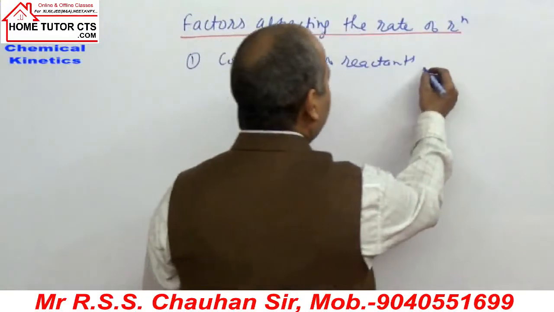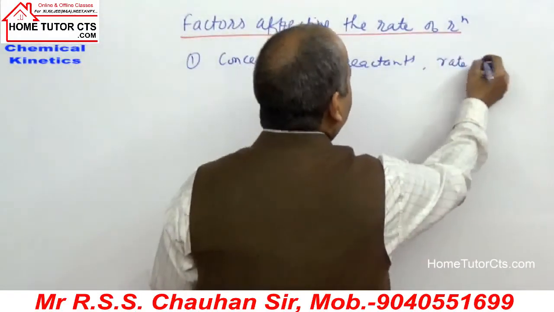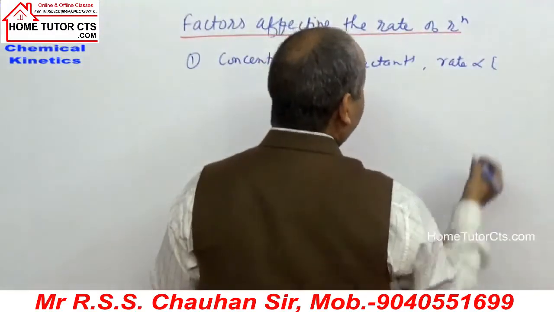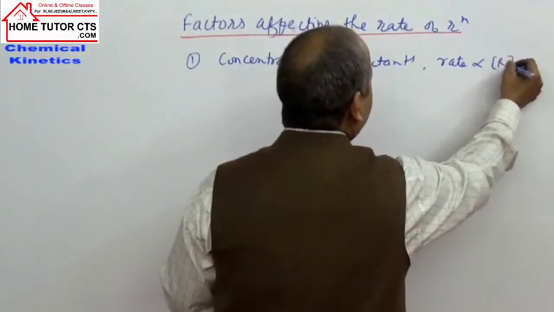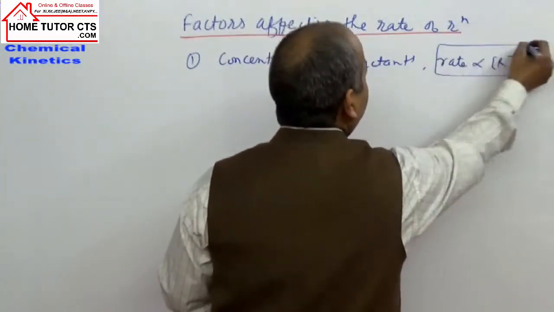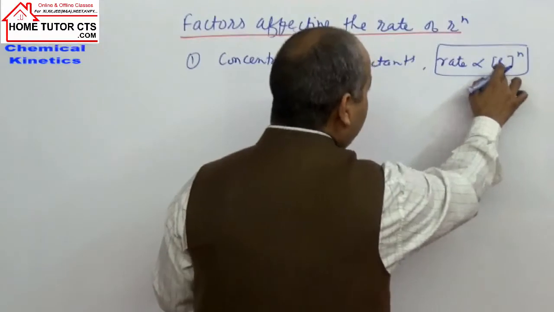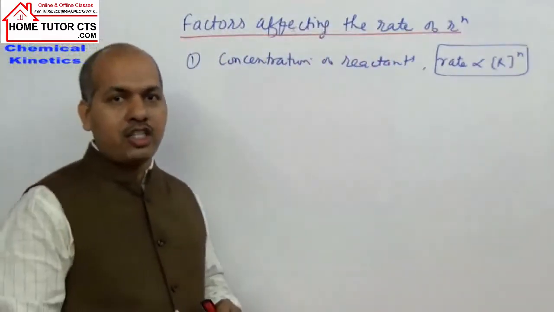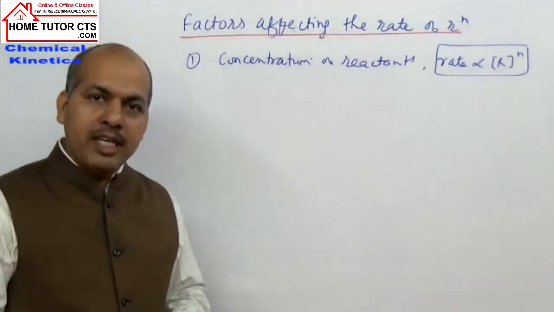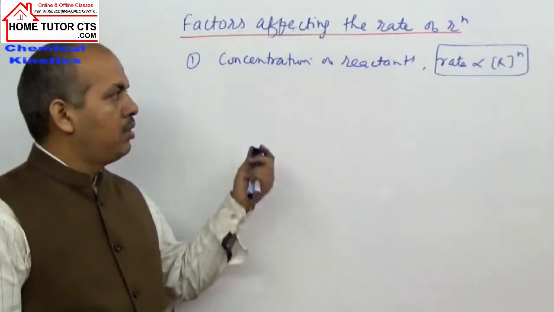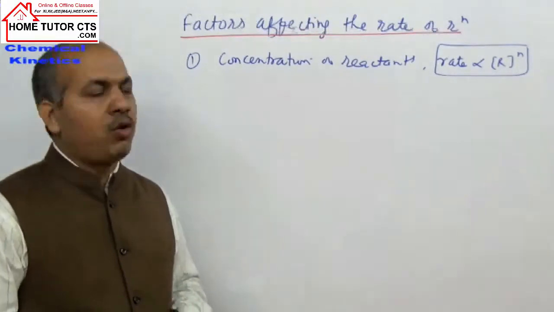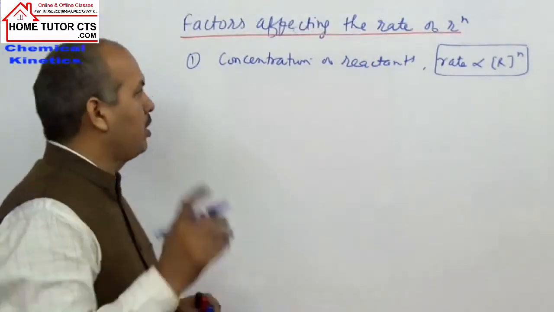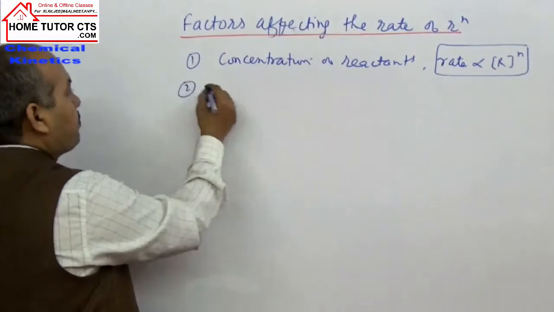We can say the rate of reaction is directly proportional to concentration of reactants, where the power is the order of reaction. When the reactant has higher concentration, rate of reaction will be higher, leaving only zero order reaction where the rate of the reaction remains constant on changing the reactant concentration. That is the first point. Second point will come in this.